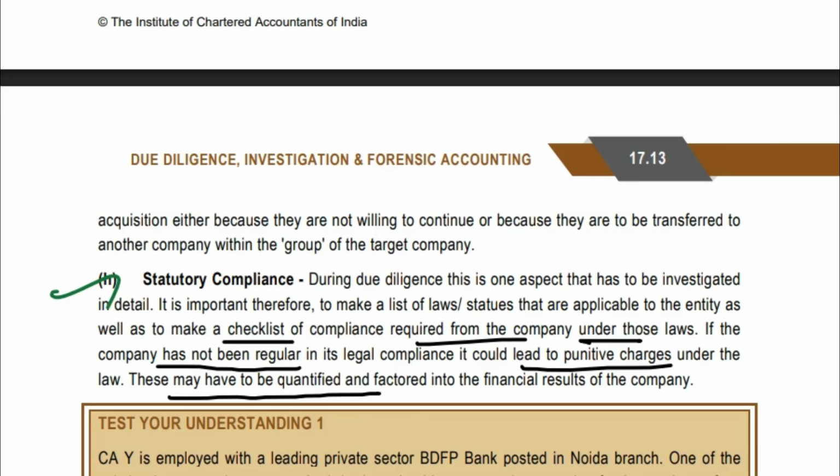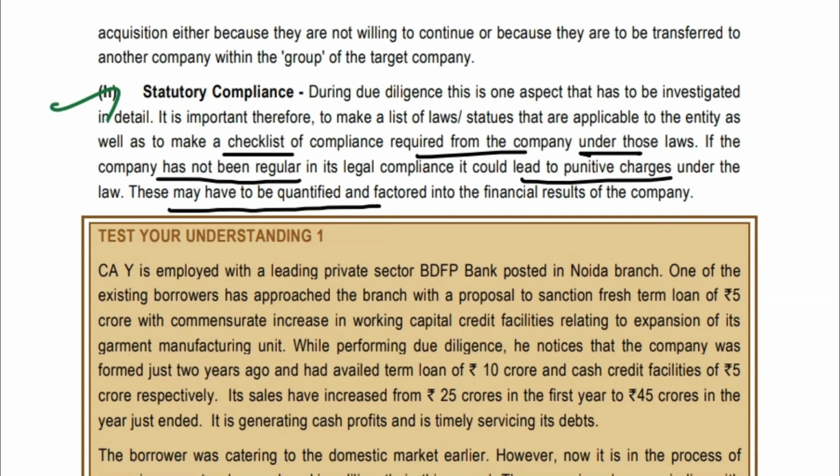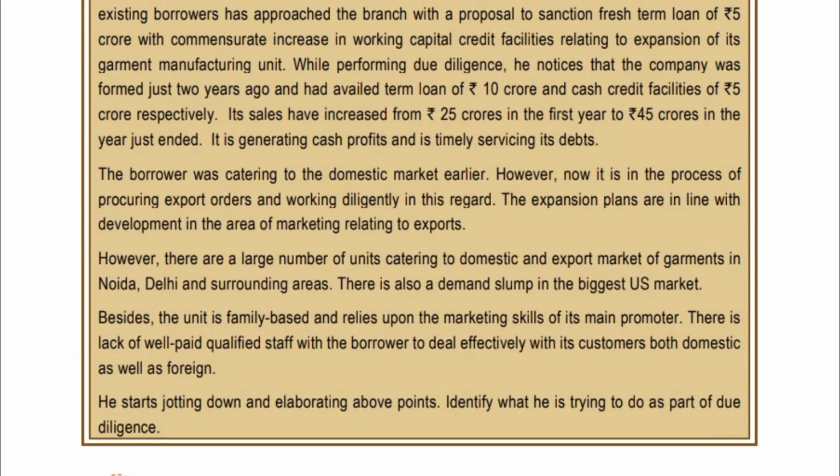Next, statutory compliances. In the due diligence, you have to have a checklist of which laws are applicable. If the laws are not followed, then you will be facing charges. So if they have not followed, then as an accountant doing the due diligence, you have to quantify it, and whatever the impact, it should be shown as such in the financial results. So that is how we have completed the financial due diligence part.